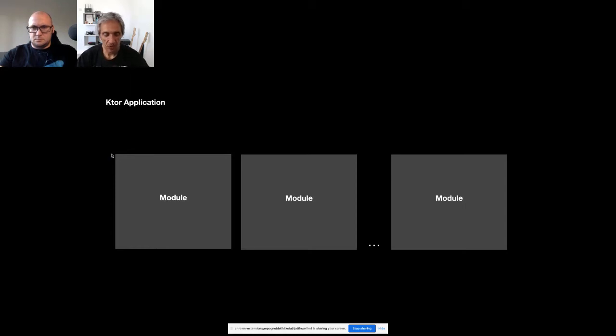Now, we'll see a little bit more code in a moment, but let's examine what the structure of a Ktor application should be. Ktor is divided into the concept of modules. This essentially means that you can group your application any way you want. You can have a module for the entire application, or a module that encompasses multiple aspects of your application, such as customers, orders, purchases, etc. Or you could have a module per component of your application. It really is up to you. The idea behind modules is that you can bring them in and take them out as needed. And in fact, when we go through the samples, you'll see how I'm using these modules.